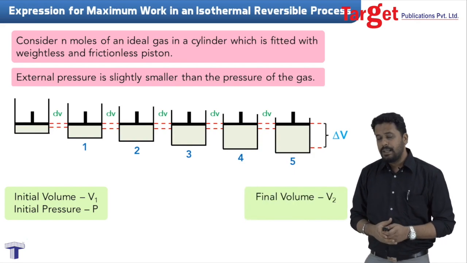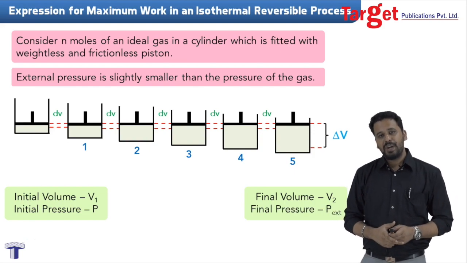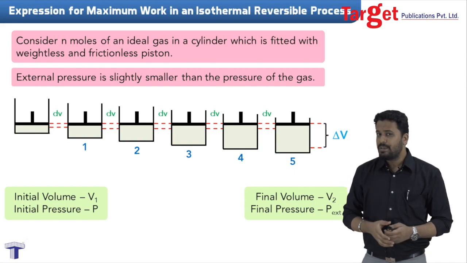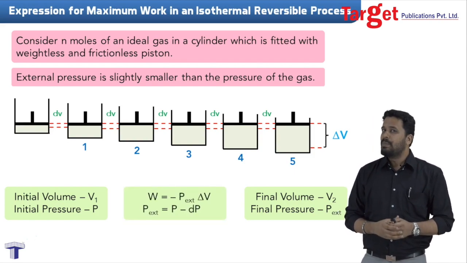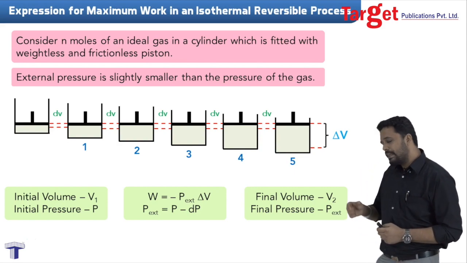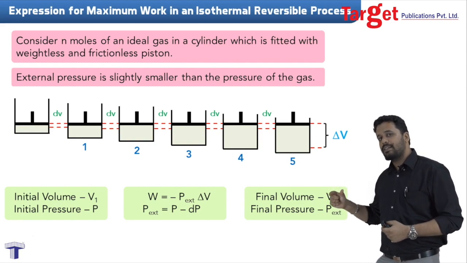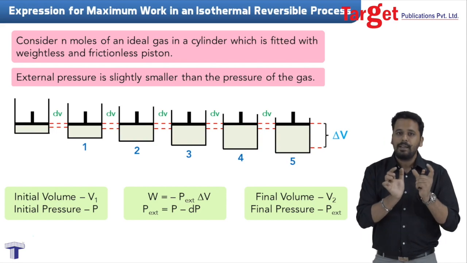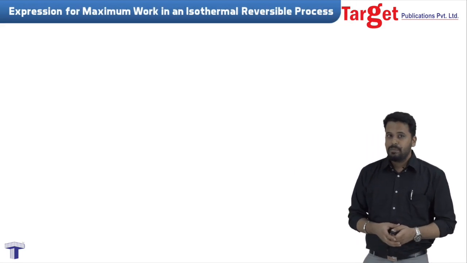Now here we can say that the final volume after expansion is going to be V2, okay, and the final pressure is eventually going to be P external, that is the external pressure. Two things are really very important here. First is the formula that we all know, that is W is equal to minus P external delta V. And the second thing that is important here is that the external pressure is slightly smaller than the internal pressure. So we can say that P external is P, that is the initial internal pressure, minus dP, the difference in the pressures. Okay, now let's start with the derivation.